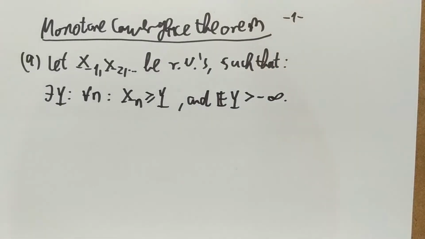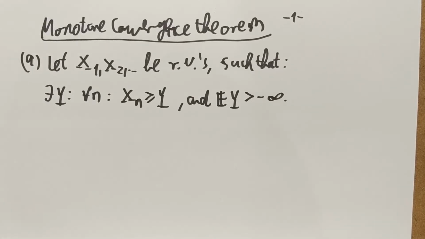Remember that a random variable can have different cases. It might not have an expectation, it might have an expectation, and that could be minus infinity or positive infinity, or it could be finite. We don't want Y not to have an expectation, and we also don't want Y to have minus infinity as an expectation. So that's the first condition.